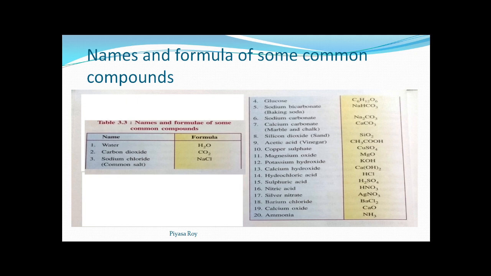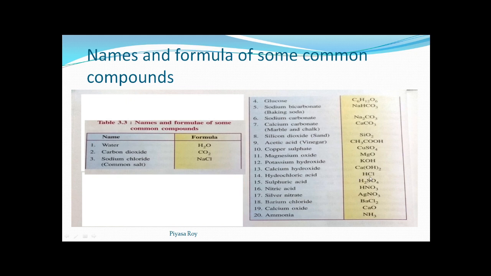Acetic acid, vinegar, CH3COOH. Copper sulfate, CuSO4, Cu is copper, SO4 is sulfate. Magnesium oxide, MgO. Potassium hydroxide, KOH. Calcium hydroxide, Ca(OH)2.